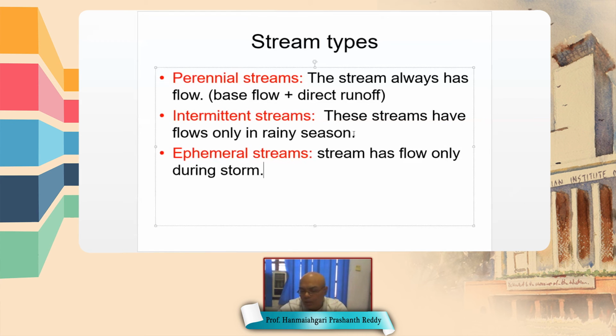That means, suppose you see many streams in India, they flow only during the rainy season. Once the rainy season is over, the stream will be dry. Suppose the rainy season is 4 months, so we can find water in the intermittent streams in those 4 months, and in summer and winter we cannot see water in that stream. So these kinds of streams are called intermittent streams.